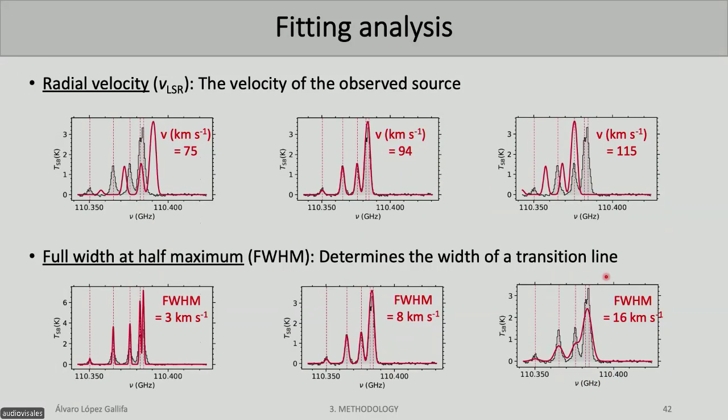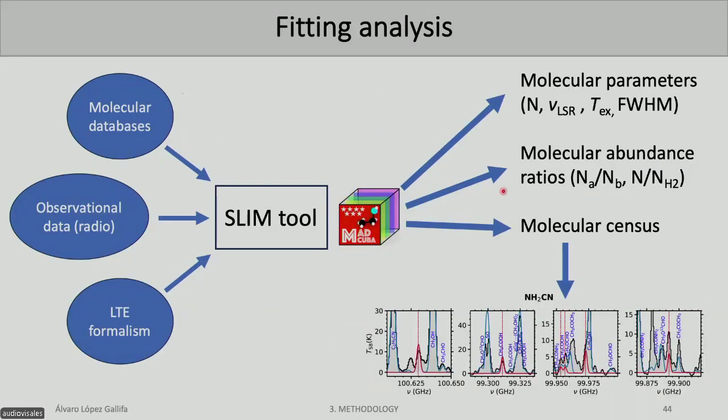Also, MADCUBA takes into account the radial velocity, which basically shifts the synthetic spectrum with respect to the observed spectrum, and this shift can help us to determine the radial velocity of the source. And finally, we have the full width at half maximum, which basically changes the width of the lines that we are detecting. So MADCUBA takes all the things that I have previously mentioned in this analysis, and it takes the molecular databases, the data cubes with the observational information, and it takes into account the formalism, and it mixes everything.